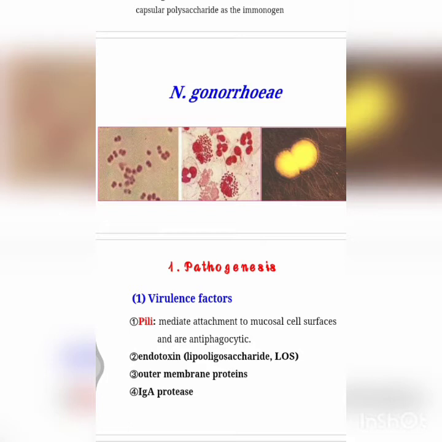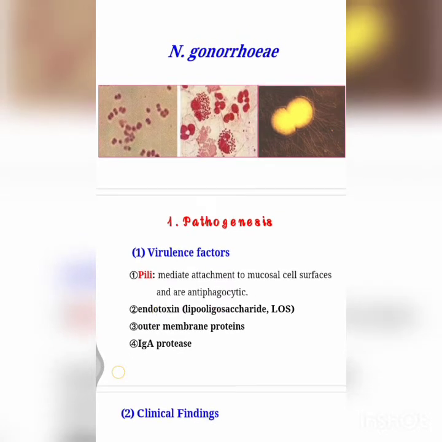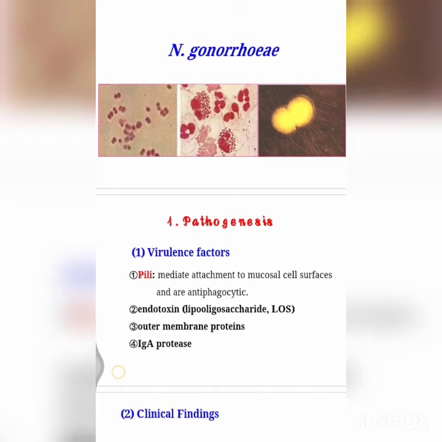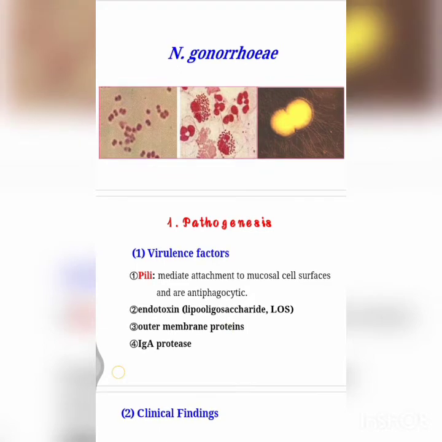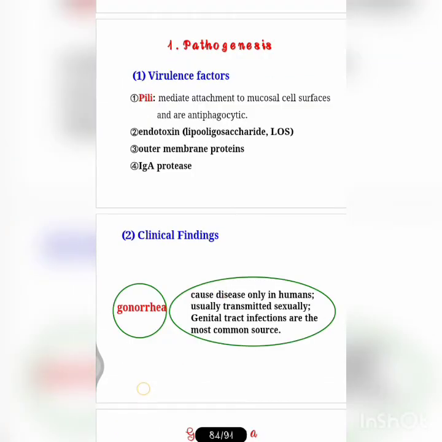Coming to the biochemical reactions, as I said, they are catalase positive, oxidase positive, and they utilize only glucose with the production of acid. Next, coming to antigens, that is their virulence factors. They mainly have pili. Pili are proteins that give immediate attachment to the mucosal cell surface and are antiphagocytic, so they are one of the virulence factors. And the endotoxins like lipooligosaccharide, that is LOS, and also outer membrane proteins and IgA protease, similar to Neisseria meningitidis. These cause disease only in humans.